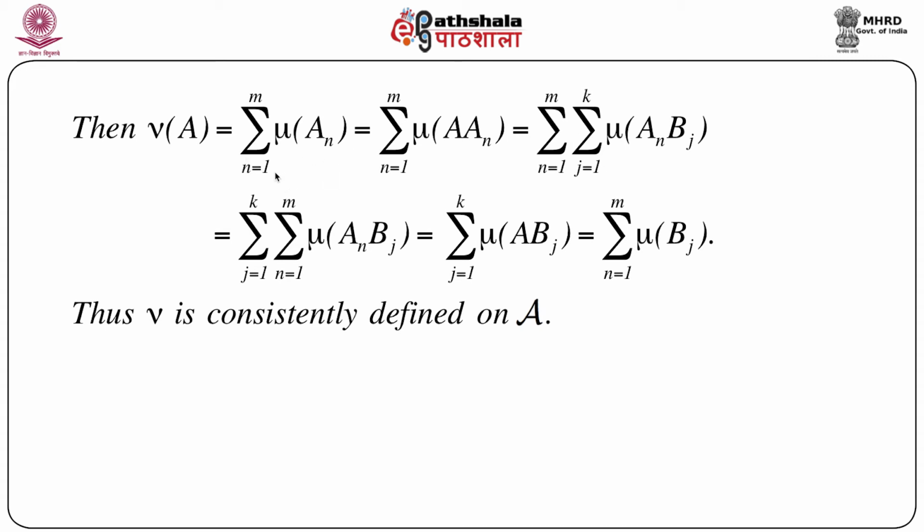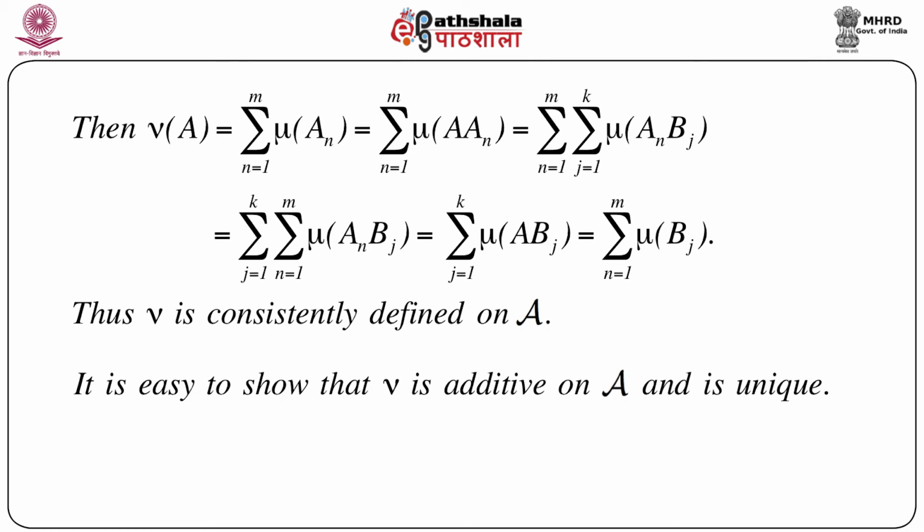Nu A is a summation, so nu A actually becomes the summation of mu an, which is equal to the summation of mu bj, which indicates that nu is consistently defined on A. So this is very important. There is no ambiguity in the definition of nu A. Whatever the partition, we will always get the same value. Now that means it is in some sense unique. So it is very easy to show that nu is additive on script A and is also unique.